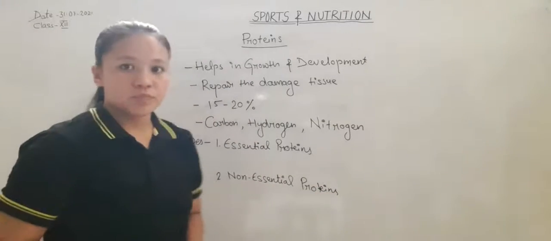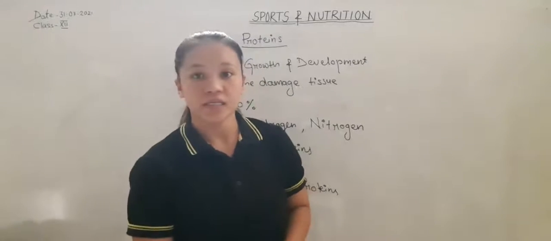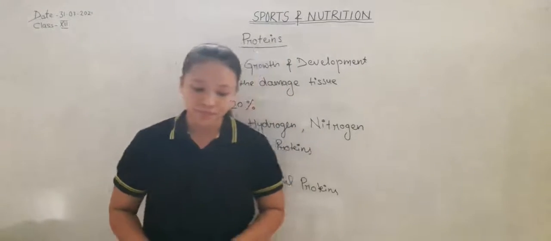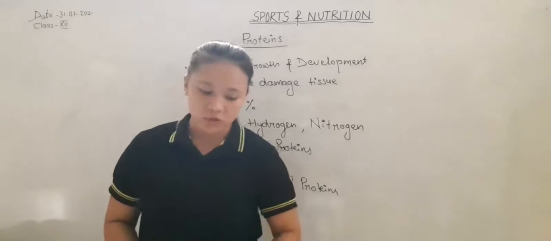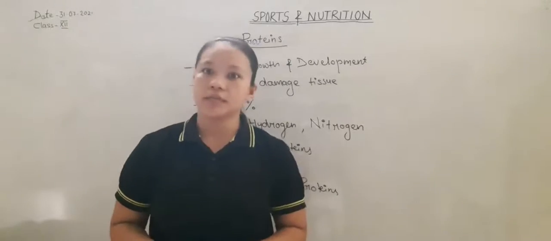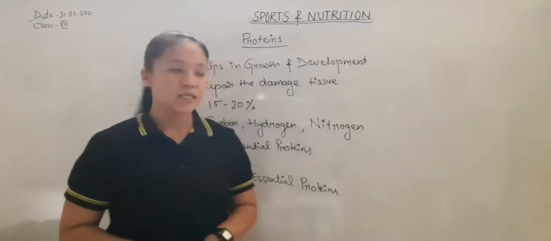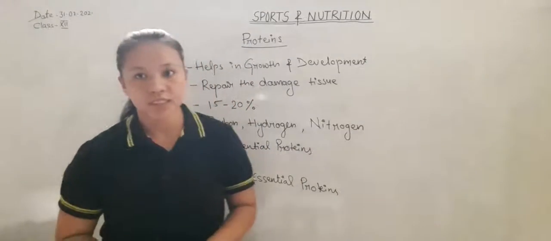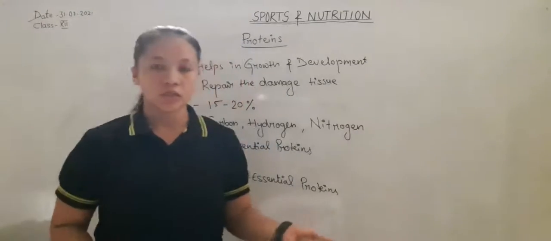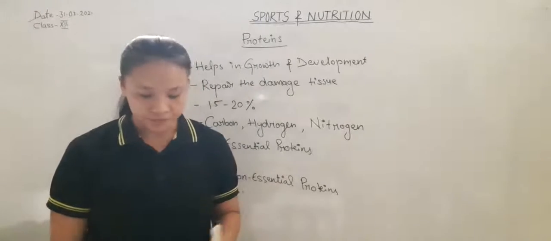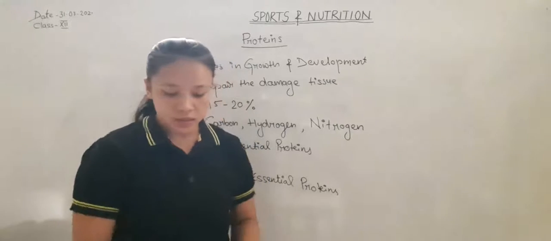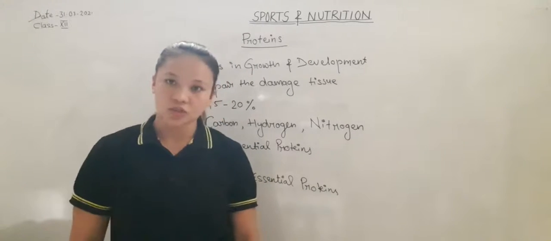Essential proteins. There are 9 essential proteins, and these are taken from the food. They are not made in our body. The sources of essential proteins are milk, dairy products, pulses, soybean, etc.